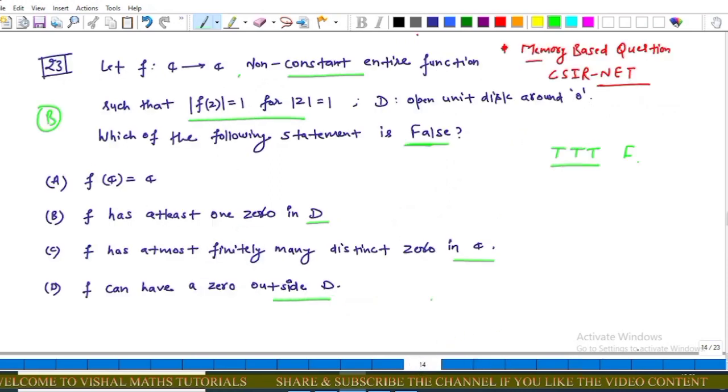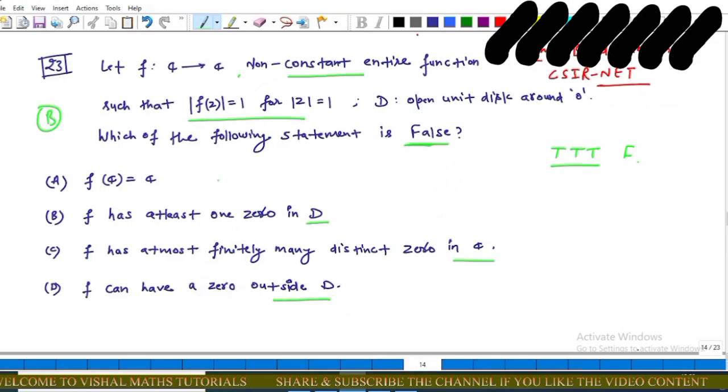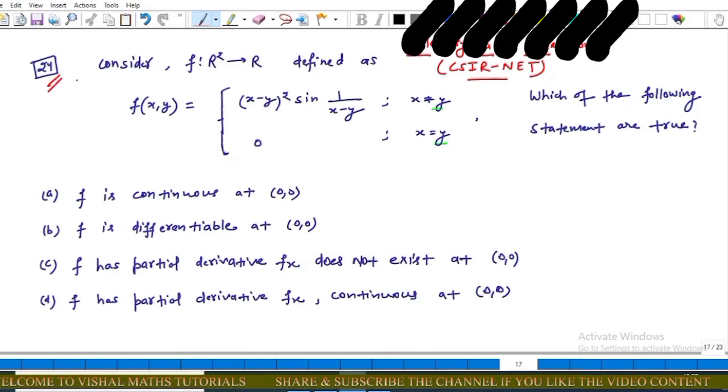Now come to the options. We notice that f(C) is equal to C, that is, this option is true. f has at least one zero in D, this option is also true. f has at most finitely many distinct zeros in C, this option is also true. f can have a zero outside D, this option is false, that is, option D is correct and options A, B, C are incorrect.